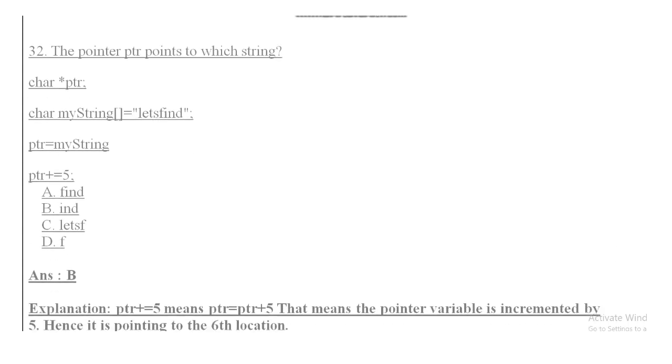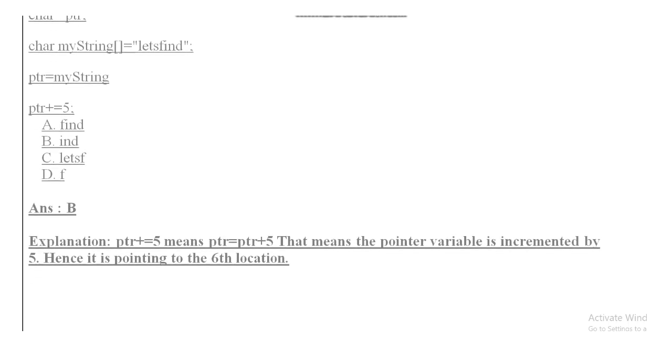Question number 32. The pointer ptr points to which string? char *ptr; char mystring[] = "Let's find"; ptr = mystring; ptr += 5. The options of this question are: option A, find; option B, int; option C, let sf; and option D, f. So the answer of this question is option B, that is int. ptr += 5 means ptr = ptr + 5. That means the pointer variable is incremented by 5. Hence it is pointing to the 6th location.